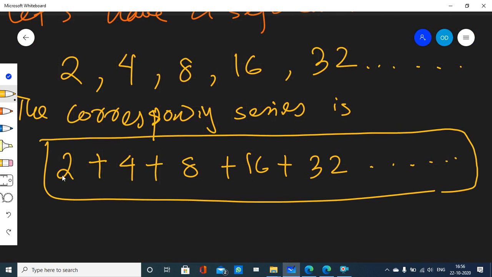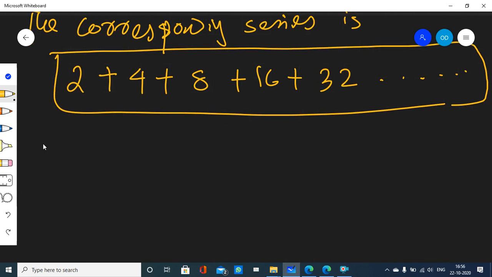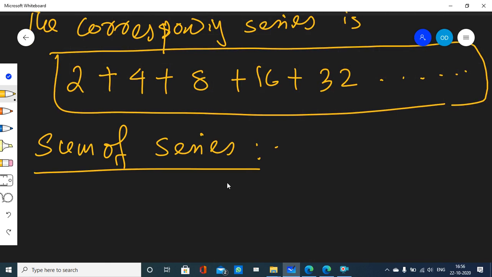So guys simply add the terms and say this is the series. No, that is a different thing. That is called the sum of the series. This entire expression, the way of writing this, is called a series. And what is the sum of a series? The value that you get when you add all the terms, that is your sum of the series. You get my point? The value that you get after adding all the terms is called the sum of the series. Okay, clear.